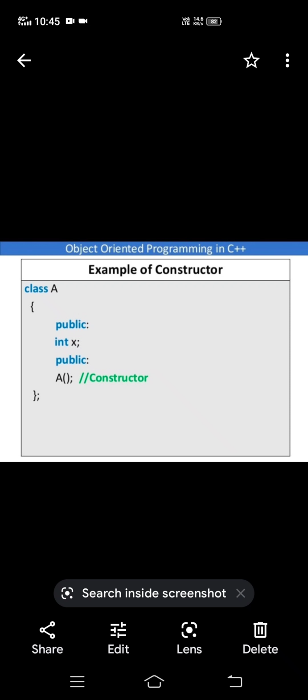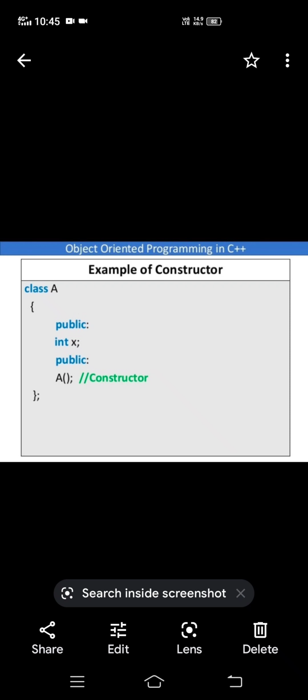If it returns a value, you write that data type. But for a constructor, don't write any data type, not even void, because it is not used for executing statements. It is just used for initializing and assigning values.